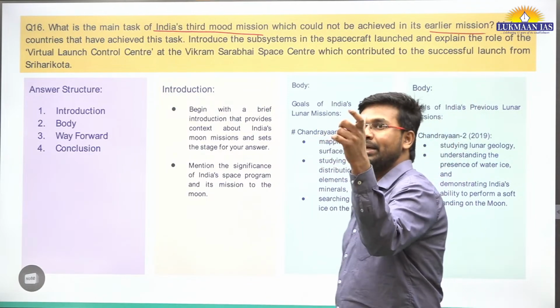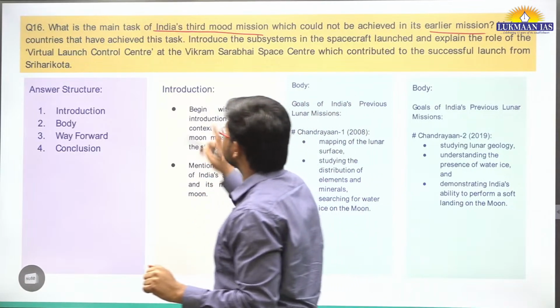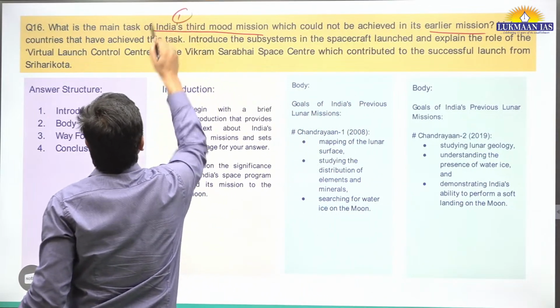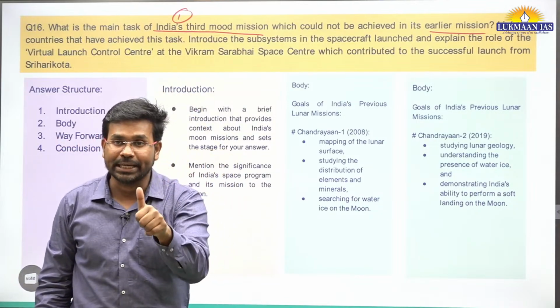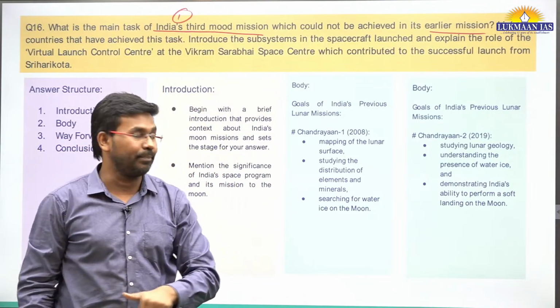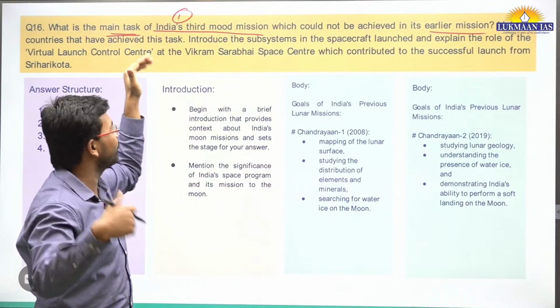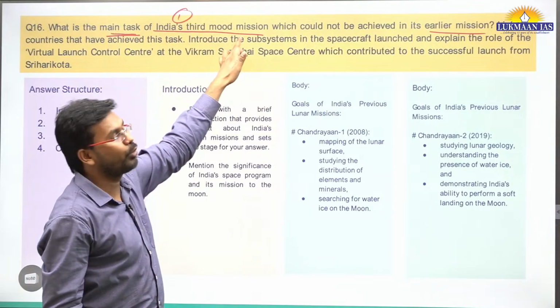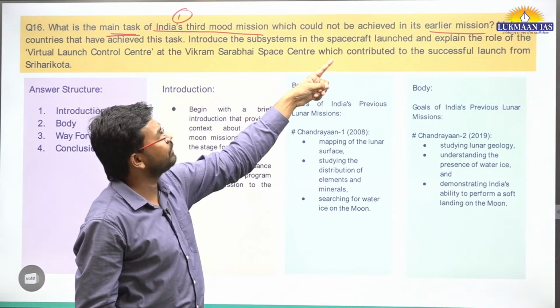In this question there are multiple parts. One part is that they are asking what the main task is. They are asking about the objectives of the Chandrayaan-3 mission. Objectives means what the main task is. Main task means the objective of India's third moon mission, the Chandrayaan-3 mission, which could not be achieved in its earlier